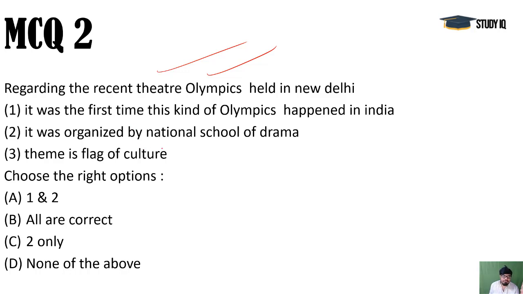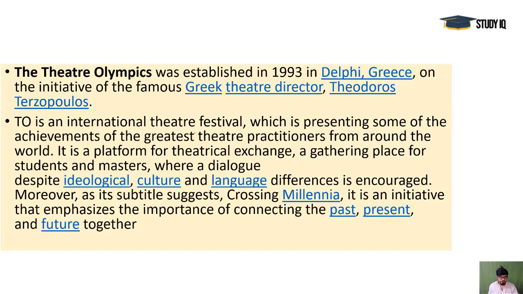And the theme was the flag of friendship. It was not flag of culture. So this is wrong. 1 and 2 is the correct option here. You can see ideological, cultural and language differences are there, but they are encouraged here. Okay, they are not actually generalizing things, they are actually encouraging specific arts and languages and cultures. So that's the beauty of it.